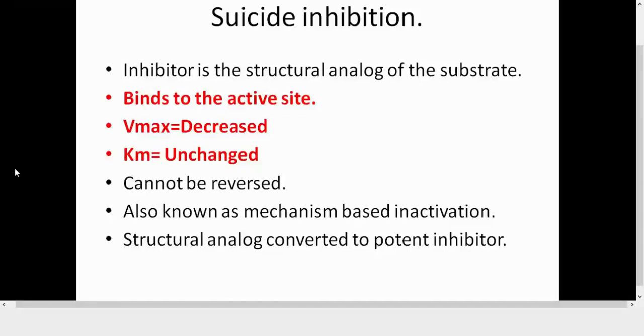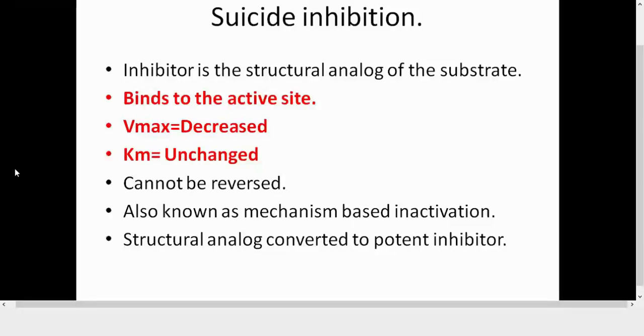So when we are talking about a suicide inhibition, structurally, your inhibitor is a structural analog of the substrate, resemblance with the competitive part. Kinetically, it is behaving as a non-competitive inhibition. And the most important thing is that you are losing your enzyme, it cannot be reverted. Another name for a suicide inhibition is a kinetic mechanism based inhibitor.